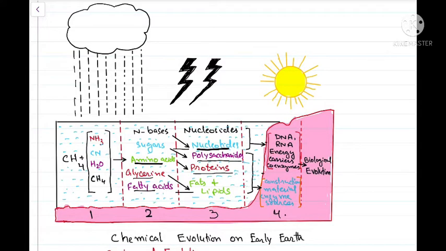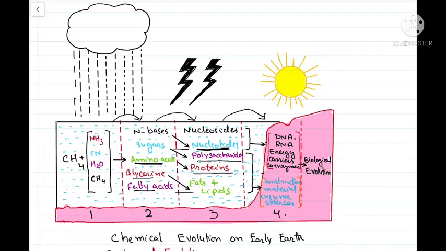Hello friends, welcome to part 2 of Oparin-Haldane theory. In part 1 we talked about the chemical evolution on early earth, in which we saw how the inorganic molecules reacted to form simple organic molecules, how simple organic molecules formed complex organic molecules, and how complex organic molecules formed the polymers of organic molecules like DNA, RNA and other things.